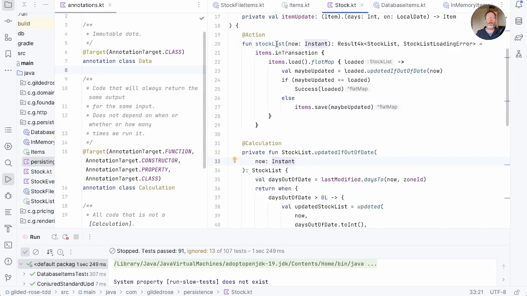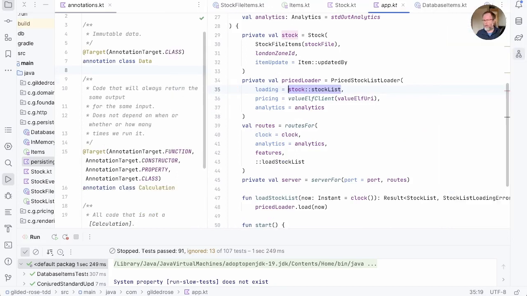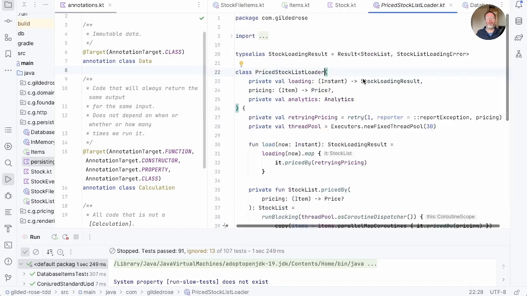Okay, moving up the stack again, who calls stock list? And the answer is our app, except it's not really our app that calls it. It has a reference to it that it passes to the price stock list loader. So let's look in the price stock list loader. We're passing it into this loading here.